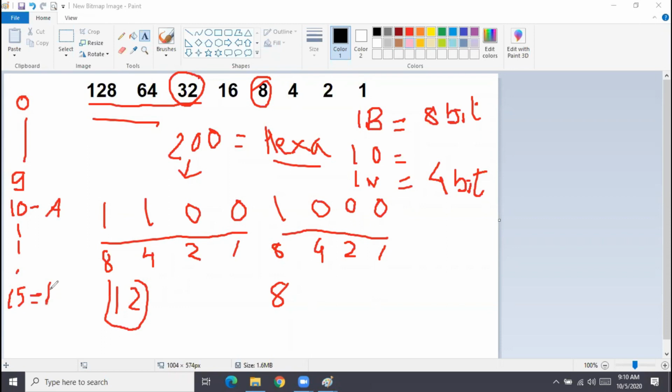15 is what? F. So 11 is what? B. 12 will be what? C. 13 will be what? D. And that's the reason I cannot write the hexadecimal of 200 as 128. This 12 will be written as what? Replaced by C. So it is C8.